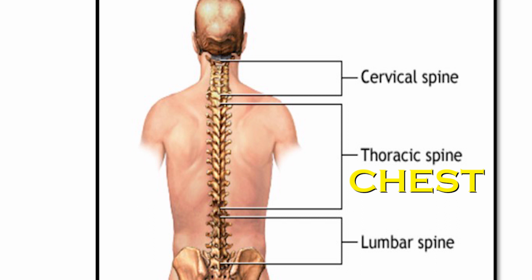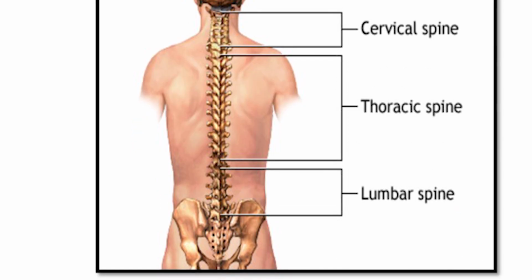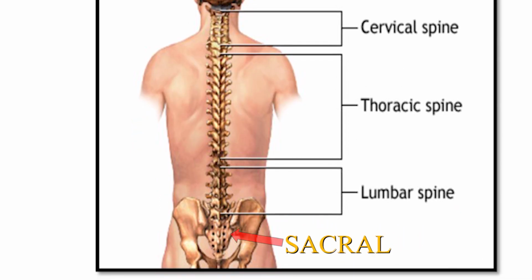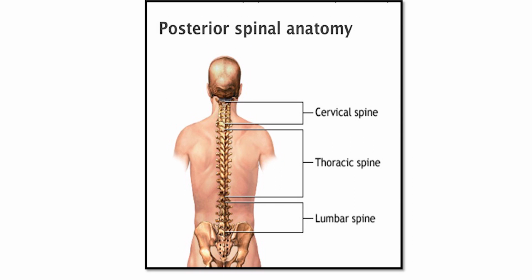The vertebrae in the abdomen are known as lumbar vertebrae, and the vertebrae in the hip region are known as sacral vertebrae, whereas the vertebrae in the tail region are known as caudal vertebrae. So lumbar vertebrae are 5 in number. So this spinal cord extends up to the second lumbar vertebrae.